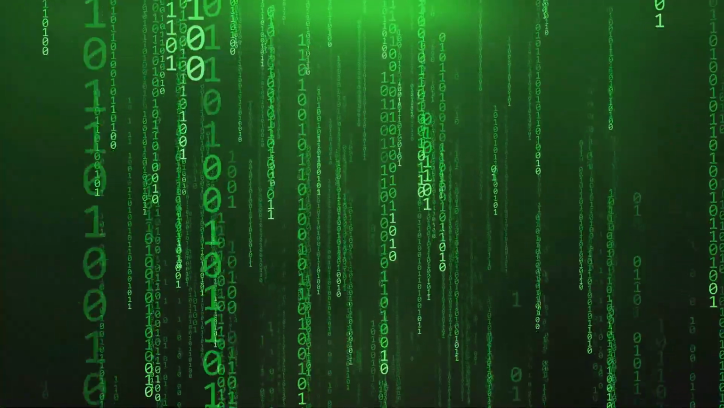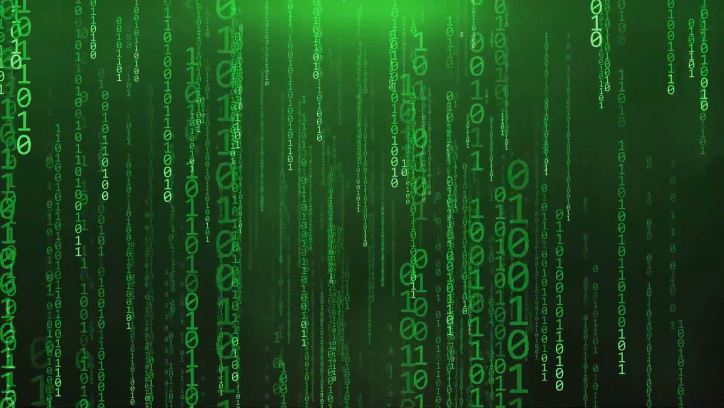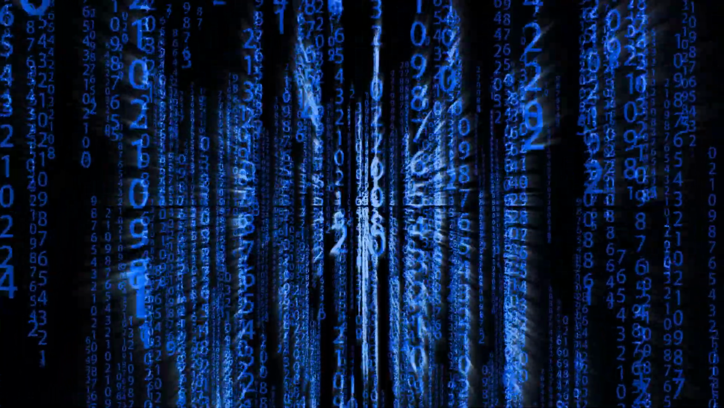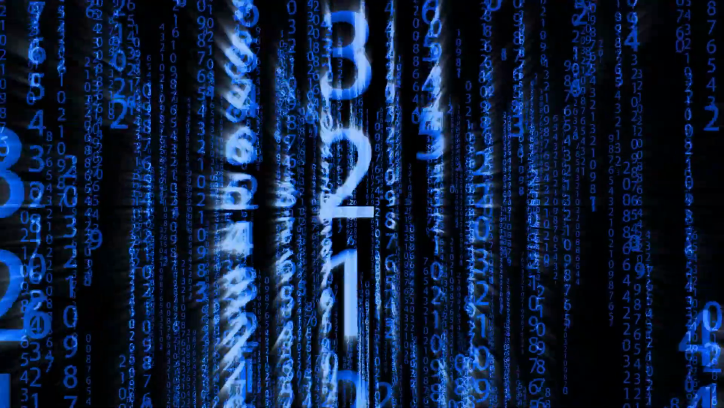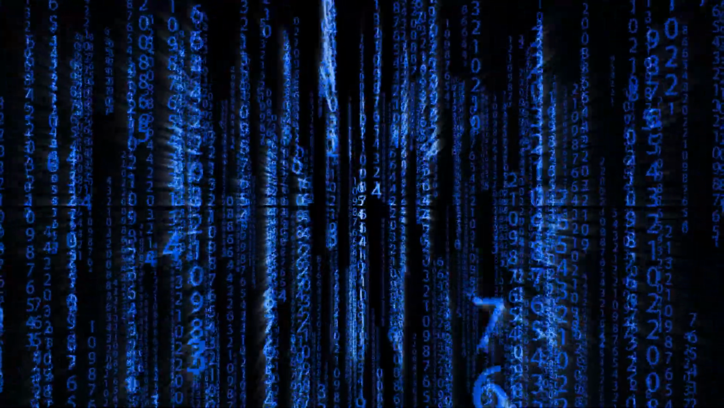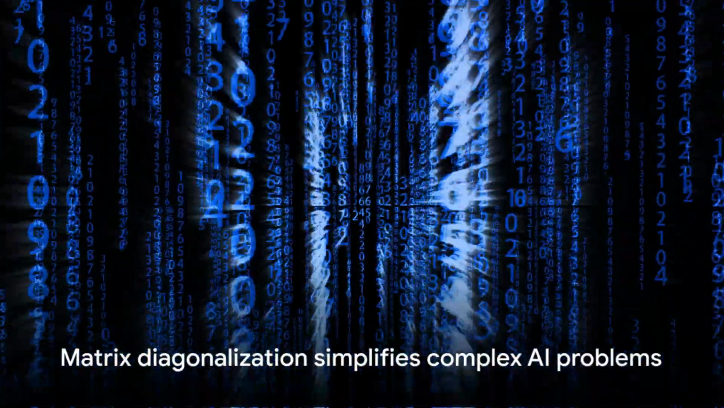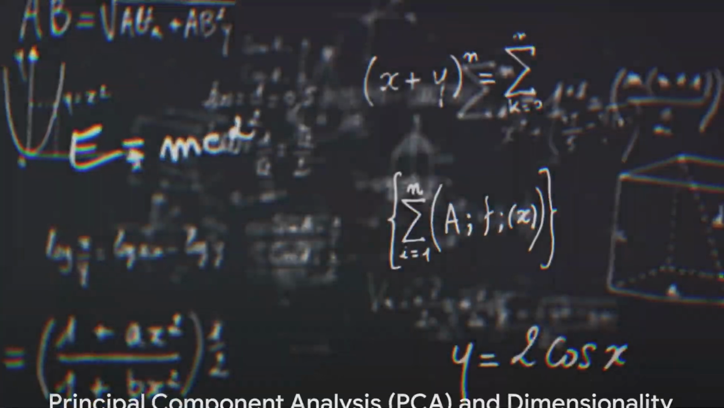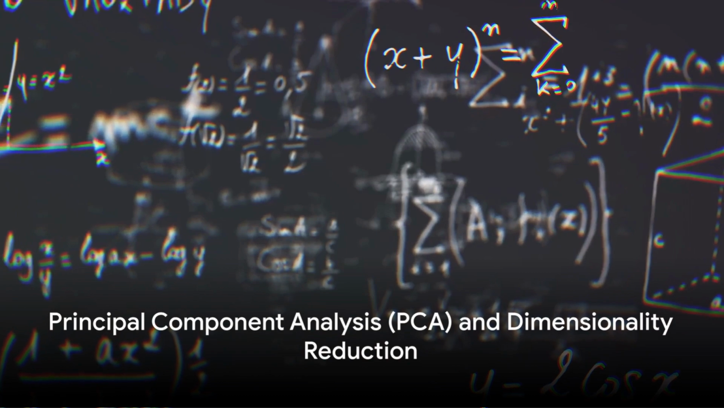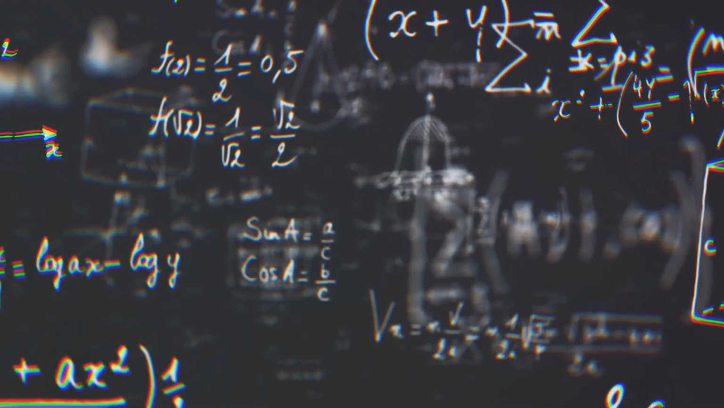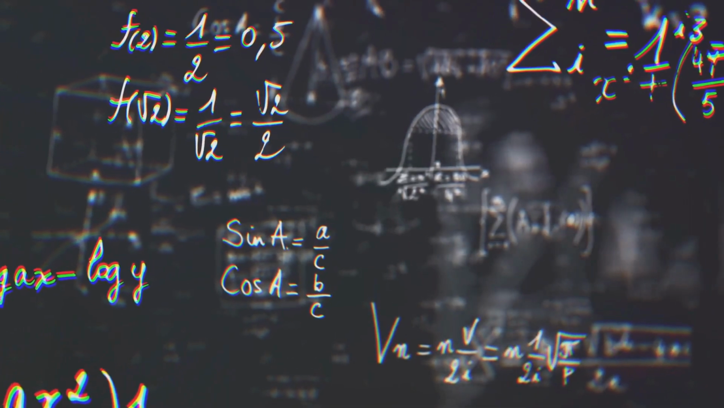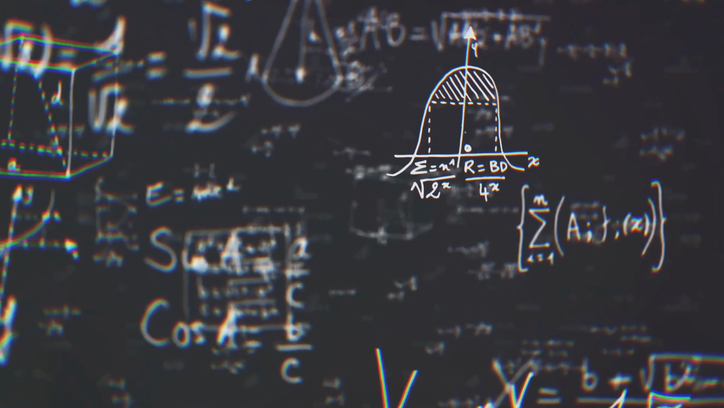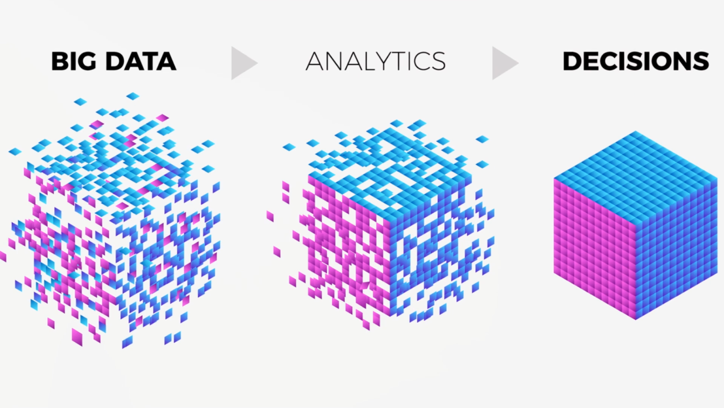A matrix is diagonalizable if and only if it has a full set of linearly independent eigenvectors. But when it is possible, diagonalization is a powerful tool that can simplify complex problems and reveal hidden structures in data. Matrix diagonalization is a powerful tool that can simplify complex problems in AI. So, how do these mathematical concepts fit into the grand scheme of AI? Let's uncover the role of eigenvalues, eigenvectors, and matrix diagonalization in principal component analysis and dimensionality reduction.